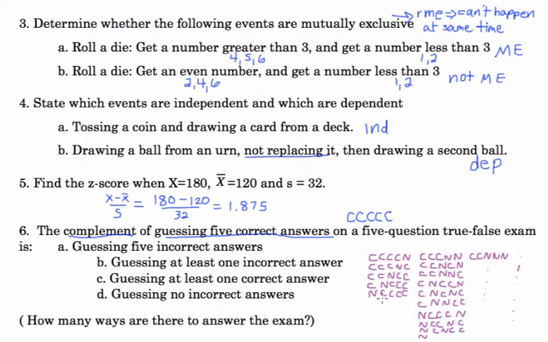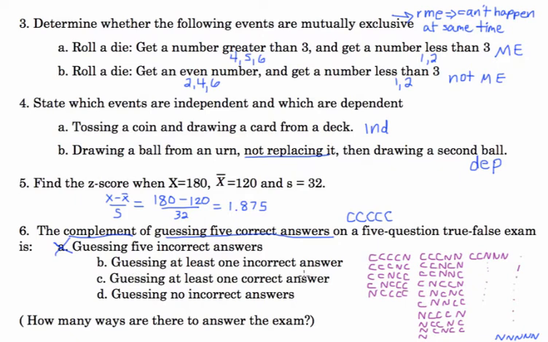I started to make a list. You could have 1 wrong, I put N for not correct, and it could be in any of those spots. You could have 2 wrong that would happen in a bunch of spots. You could have 3 wrong that would happen in a bunch of spots. You could have 4 wrong. I stopped making my list. So let's see. The complement's going to be all these options. So guessing 5 incorrect. Nope, that is part of the complement. One of my choices would be 5 incorrect, but it's all of this stuff, so that's not right.